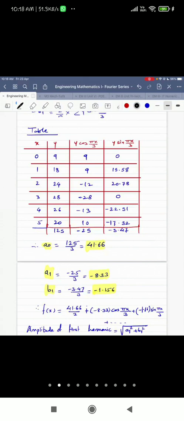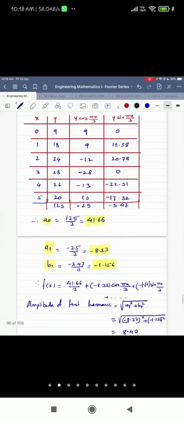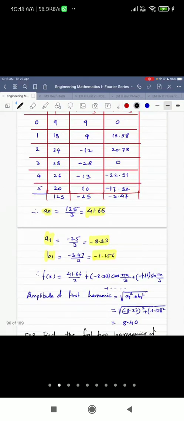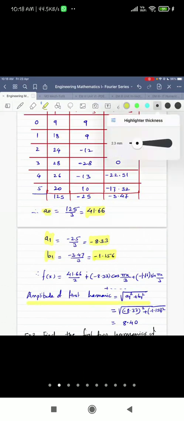Now, one point which I haven't explained in the last lecture: one can ask you to find the amplitude of the first harmonic. What do we mean by amplitude of the first harmonic? Please note down this definition in your notebook. The amplitude of the harmonic is the root of a1 square plus b1 square.